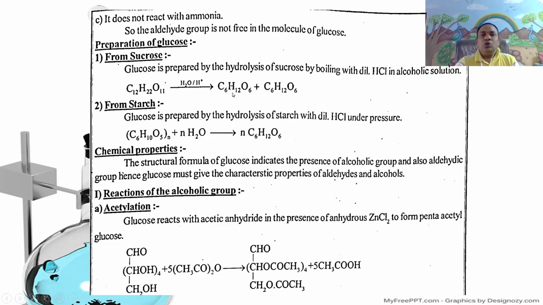It gives glucose, C6H12O6, and fructose, C6H12O6.